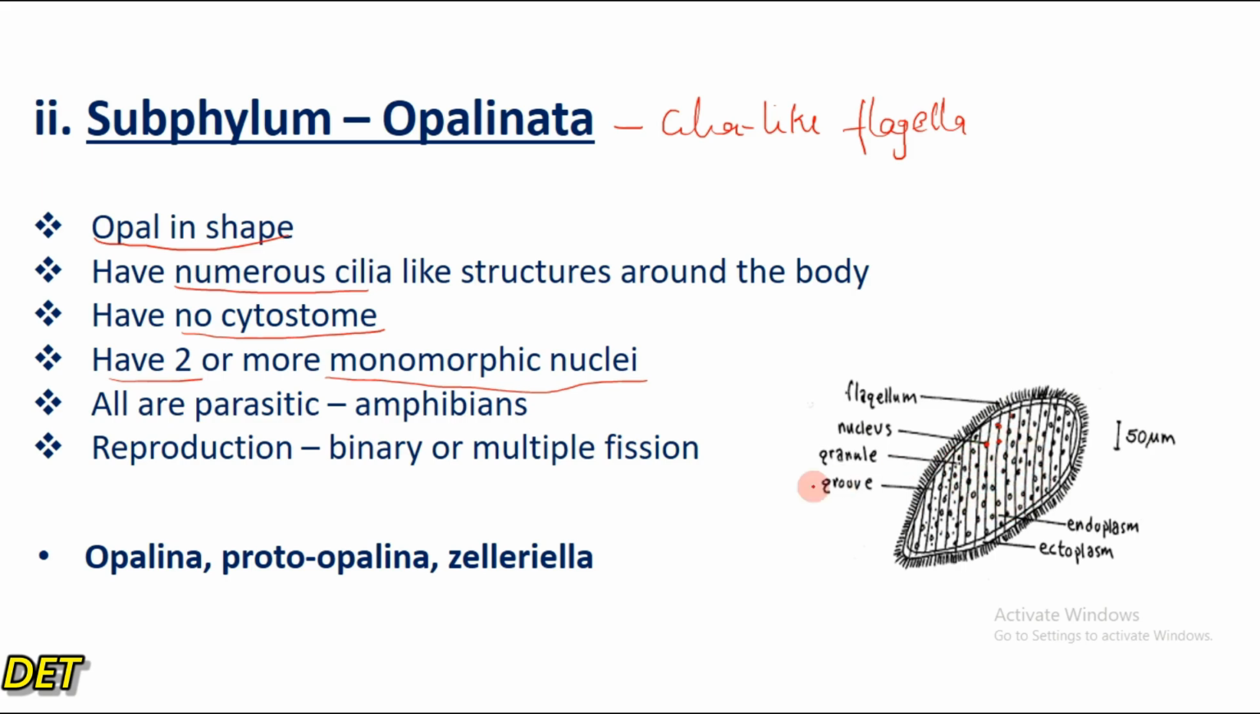And they are many. Another unique feature is that all of the organisms here are parasitic, basically on amphibians, right? Reproduction is by binary or multiple fission. Examples of organisms under the subphylum Opalinata are Opalina, Protoopalina, and Zelleriella. So these are the three basic examples under the subphylum Opalinata.